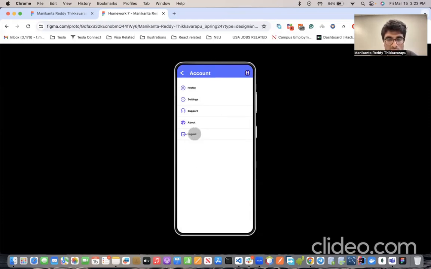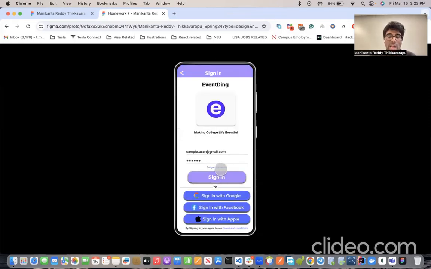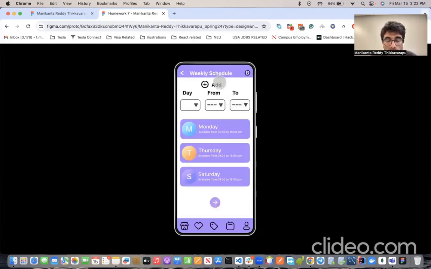So once you host the event, you can just click logout and you'll come back to the sign in screen. Now consider I'm a student who wants to book the hosted event, so I'll just enter my details and sign in, and now I'll click book. So once I click book, I can just view my weekly schedule.